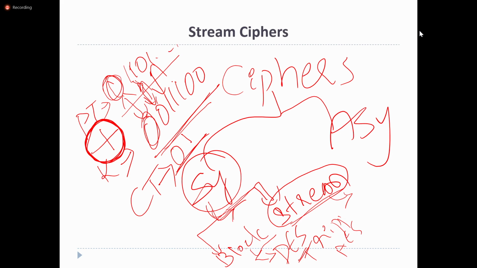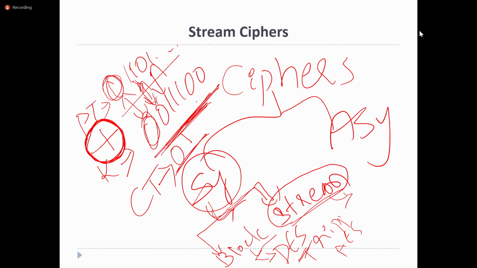It is sometimes impossible to choose a particular key which is of the same length as the plain text. So the main disadvantage in stream ciphers is key size.